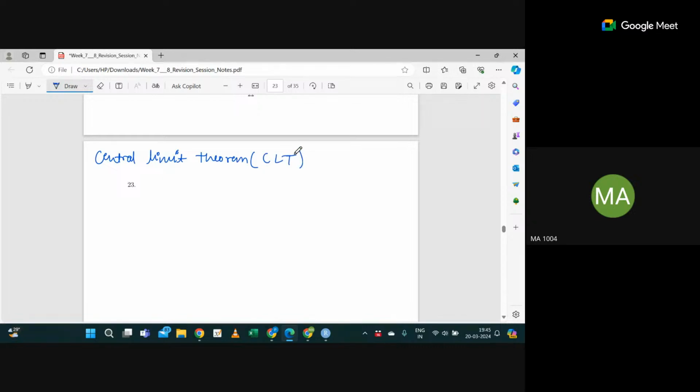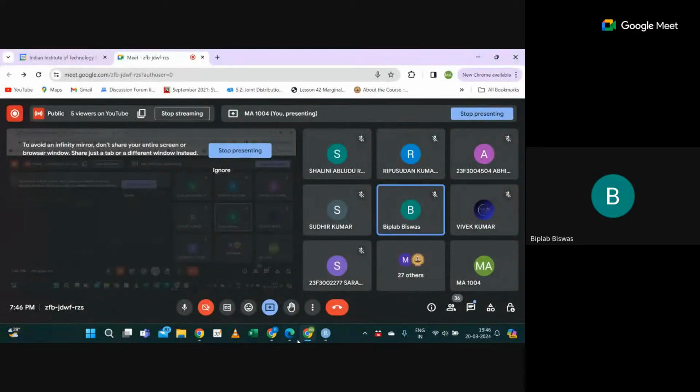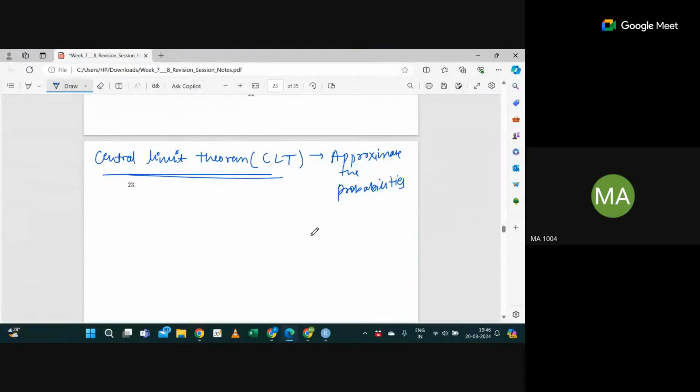So what's the important property of CLT? This actually approximates the probability. Yes. (X minus expectation of X) upon the standard deviation is approximately normal(0, 1). So any data can be presented in this form. Correct. Any data, the very important property of the central limit theorem is that irrespective of the initial distribution of your